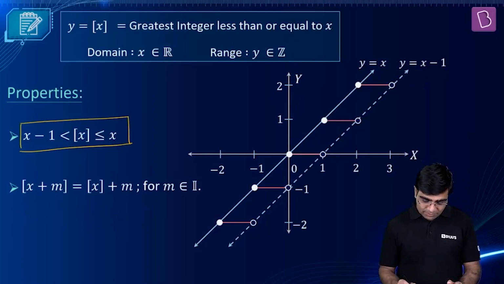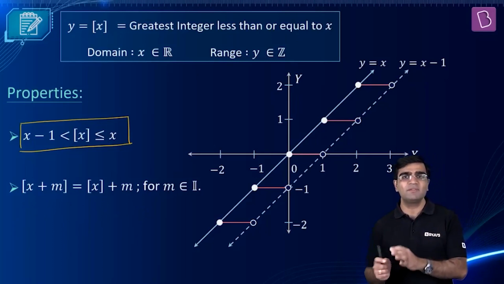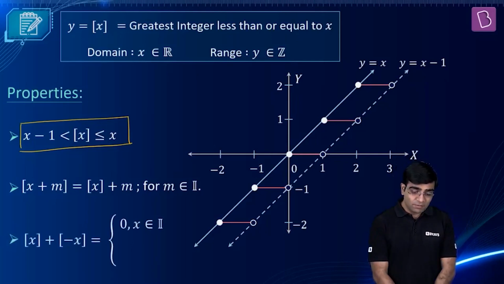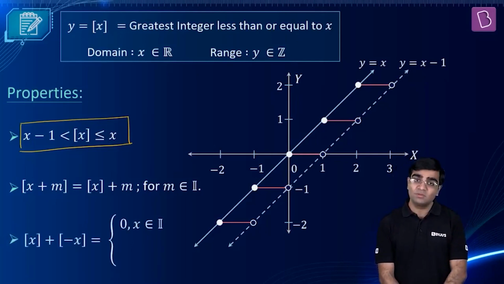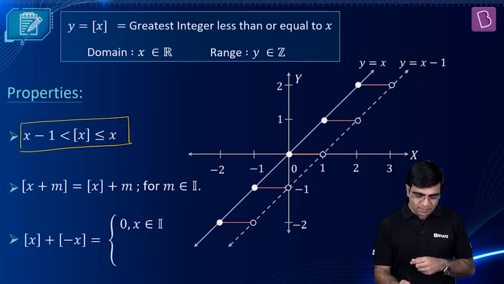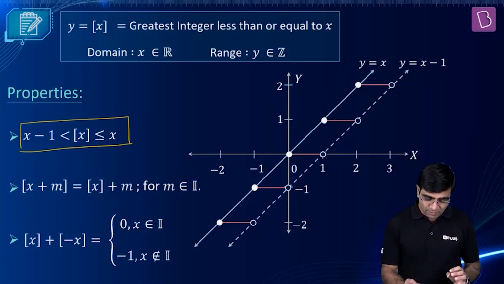What do I have as the third property? This everyone noted down: GIF of x plus m equal to GIF of x plus m, where m can be any integer. Let's talk about the third one. GIF of x plus GIF of minus x equal to 0 if x belongs to integer. So when x is integer, this gives you 0. But when x is not an integer, it gives you minus 1. It's a pretty simple example. Let me take it one by one.